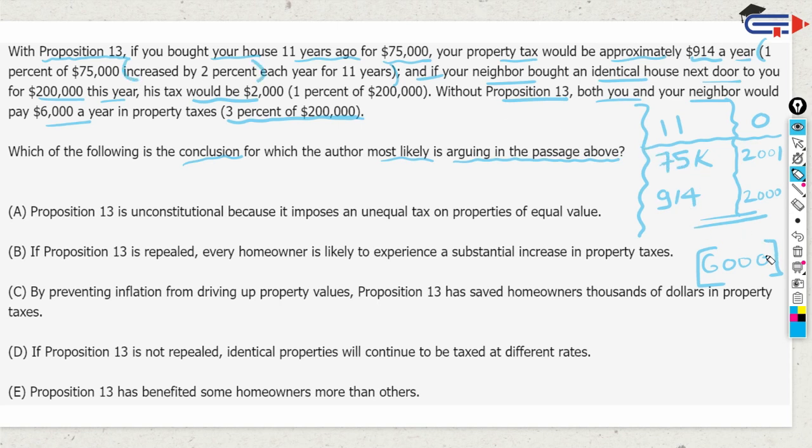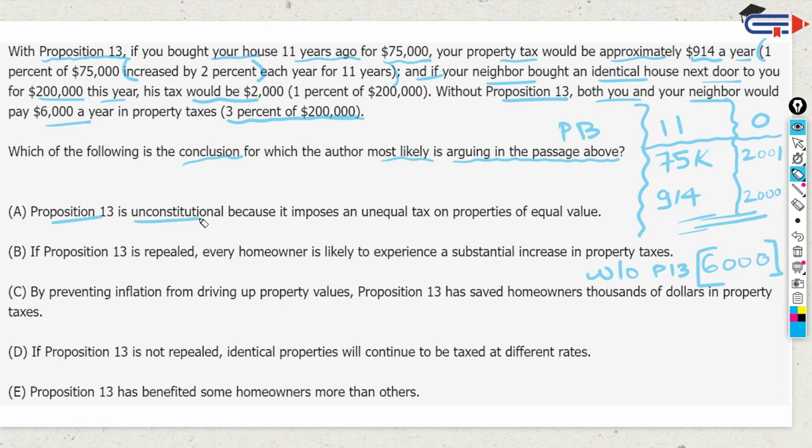We can also say that proposition 13 is good because whether or not you bought recently, whether you bought 11 years ago or you're buying it now, your taxes are still very, very low with respect to without proposition 13. So these are P13 taxes and this is without P13 taxes. So P13 is good, saves taxes. That's a conclusion that I can draw. Obviously there may be some other things also that we may be able to conclude. Our job is not to guess, our job is to evaluate. So let's go to the answer choices.